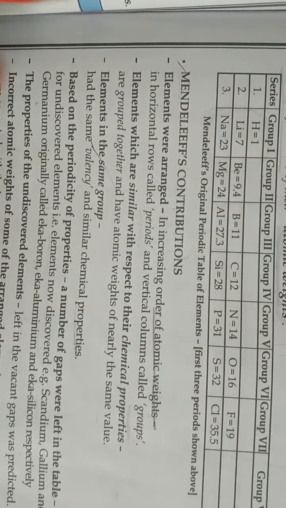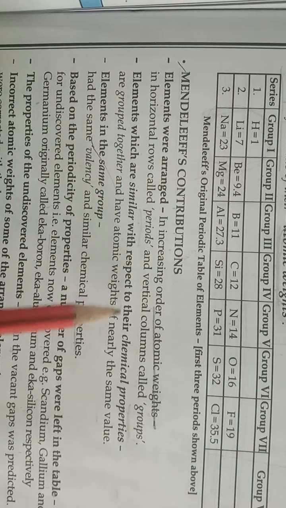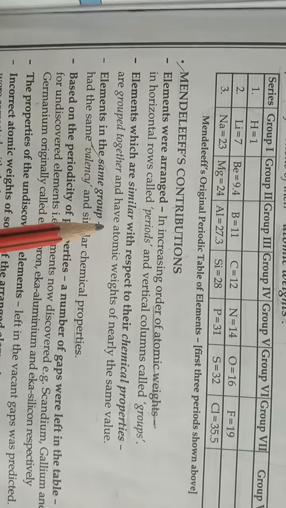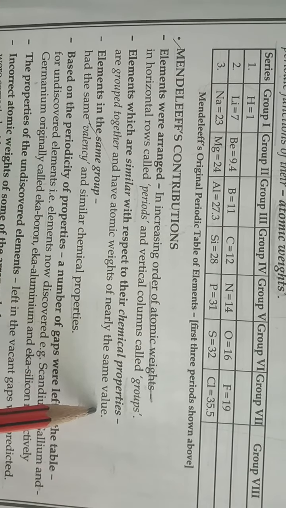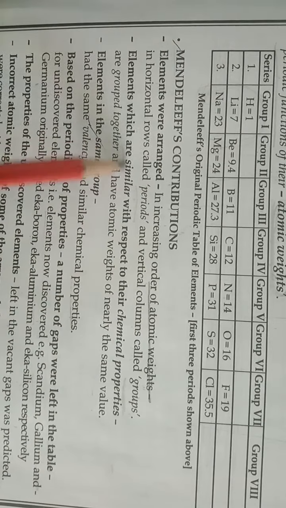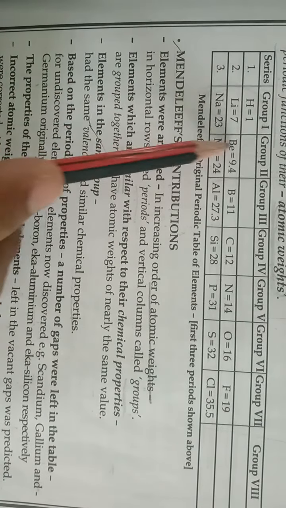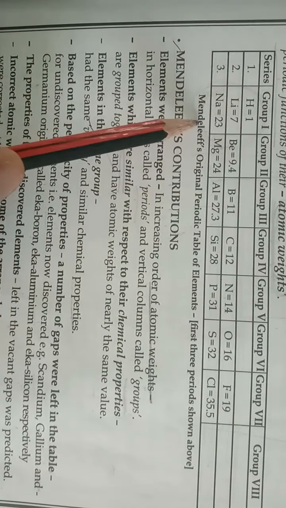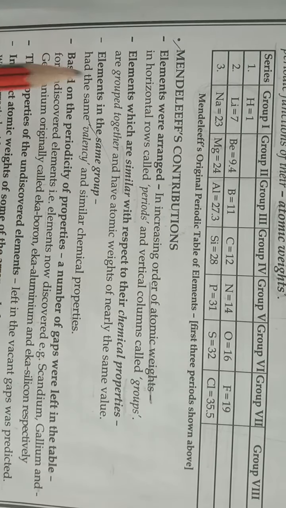Second point, elements which are similar with respect to their chemical properties are grouped together and have atomic weights of nearly the same value. So all such elements which have similar properties are grouped together in the form of a group. Okay students, so in a particular group, the elements which are placed have similar properties.